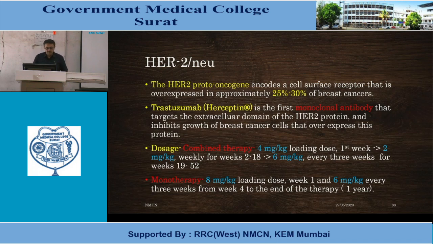Dosage in combined therapy is 4 milligram per kilogram followed by 2 milligram per kilogram for 18 weeks, and 6 milligram per kilogram up to 52 weeks, weekly. Monotherapy can be given at a dose of 8 milligram per kilogram for 1 week, followed by 6 milligram per kilogram up to 1 year, from the fourth week to 1 year, 3 weekly.